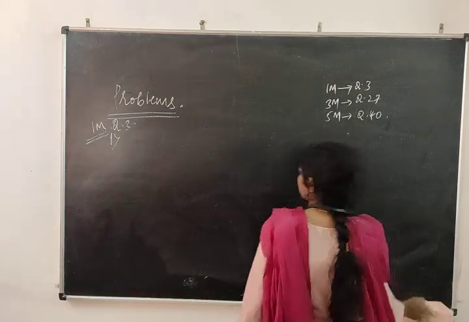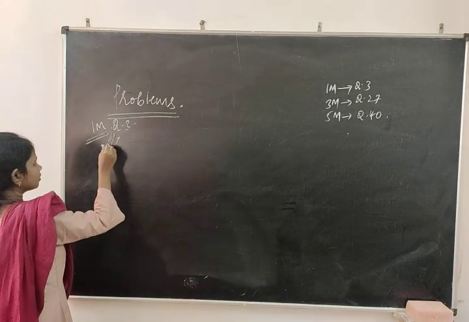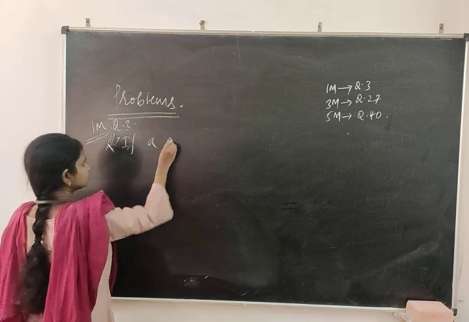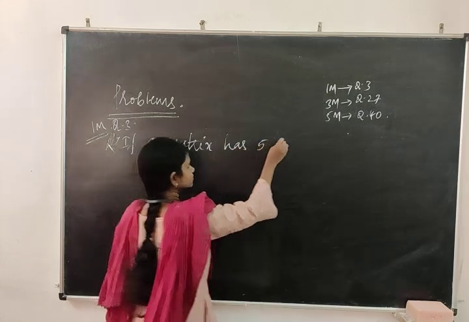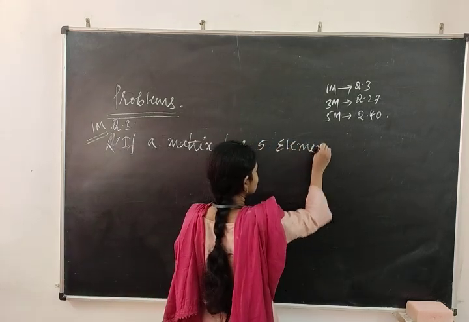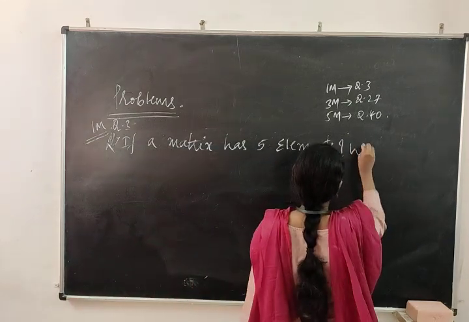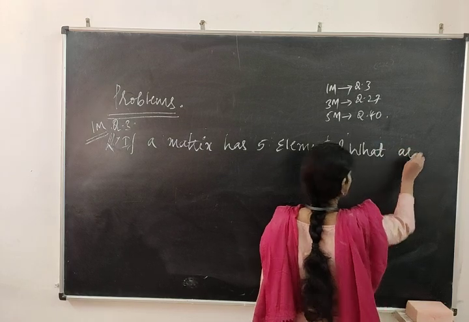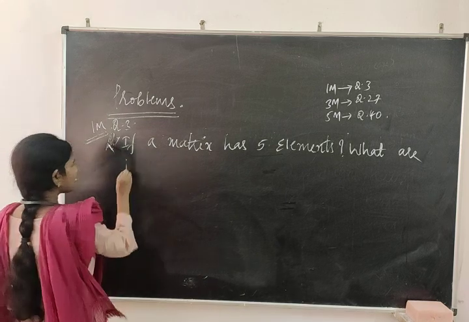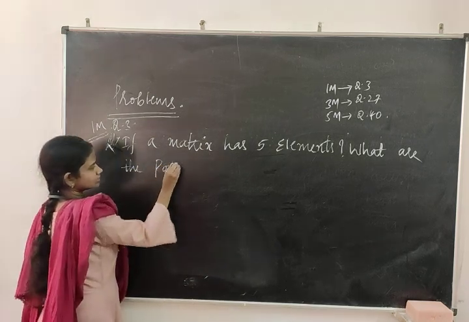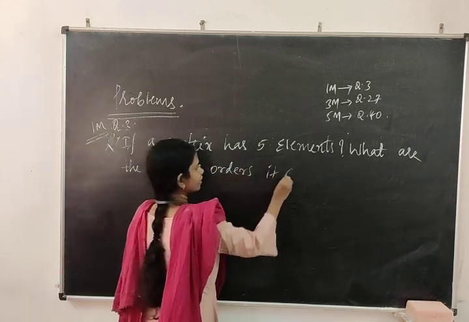Next you take one more, second number. If a matrix has 5 elements, what are the possible orders it can have?